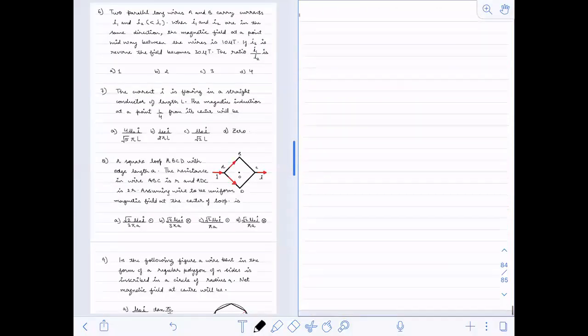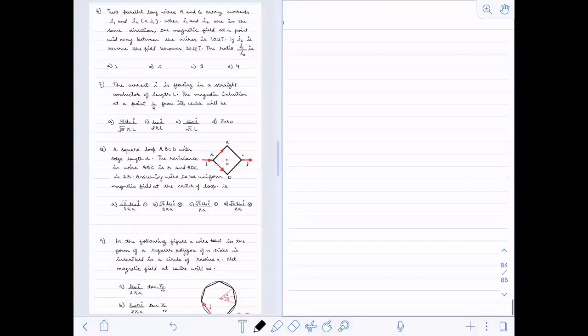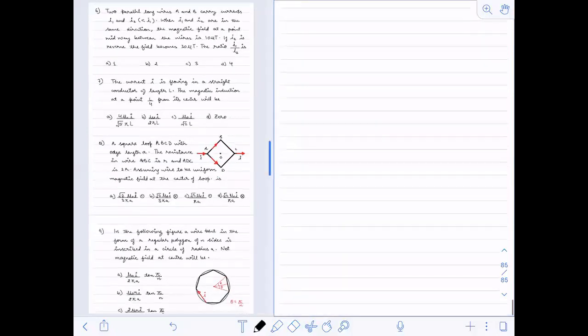Okay, just see here, I'm solving question number 6. If anybody was not able to solve it, you can see here. We have two parallel wires. When the currents I1 and I2 are in the same direction, the magnetic field at the center is 10 microtesla.